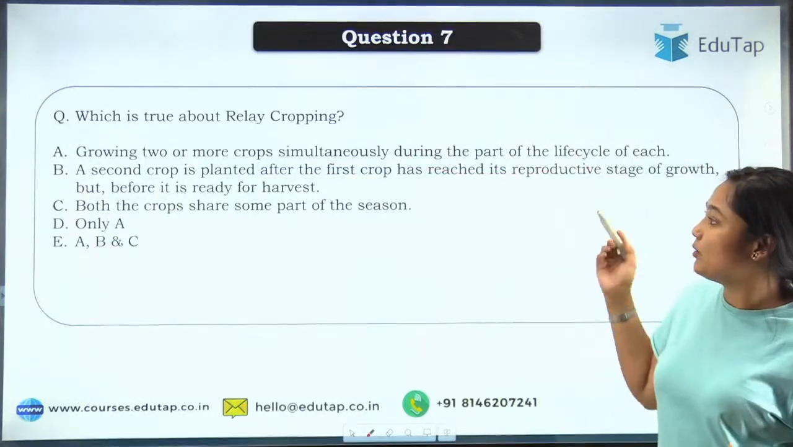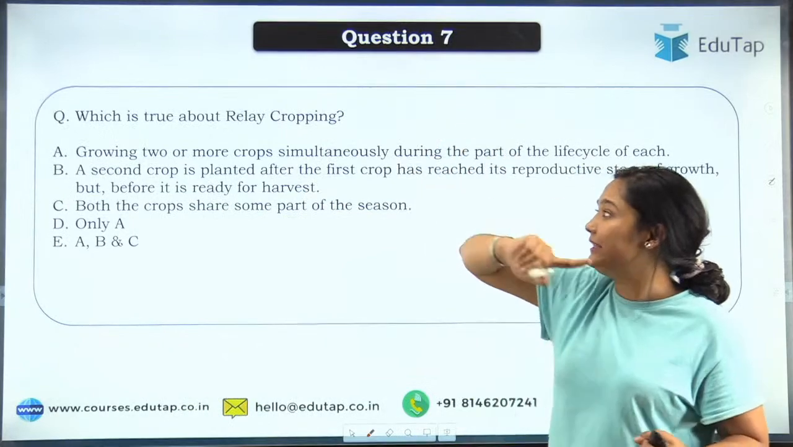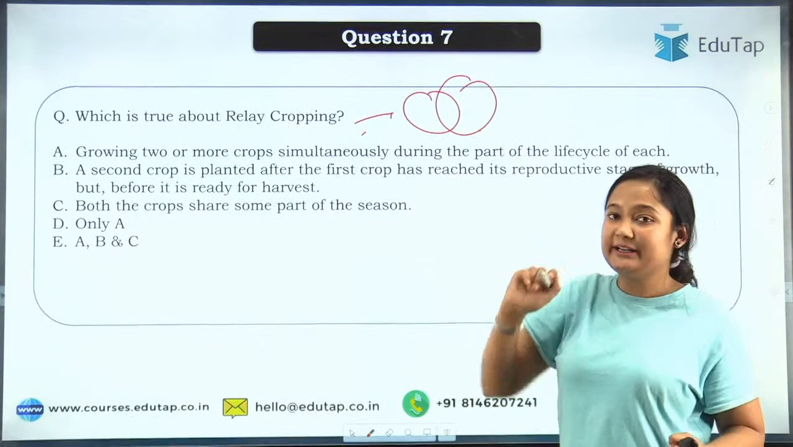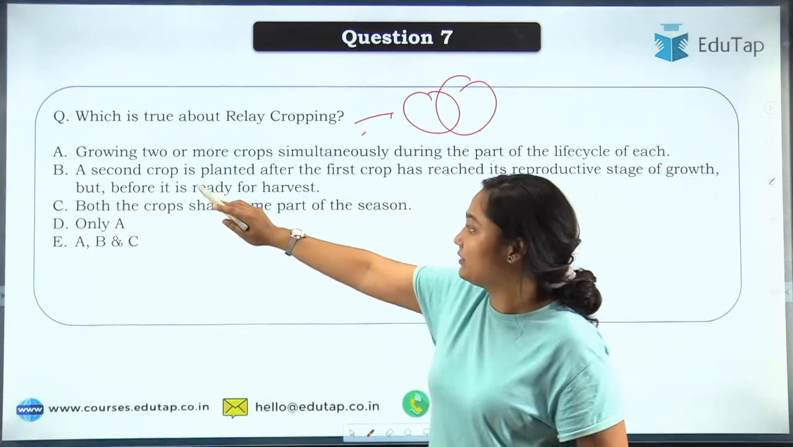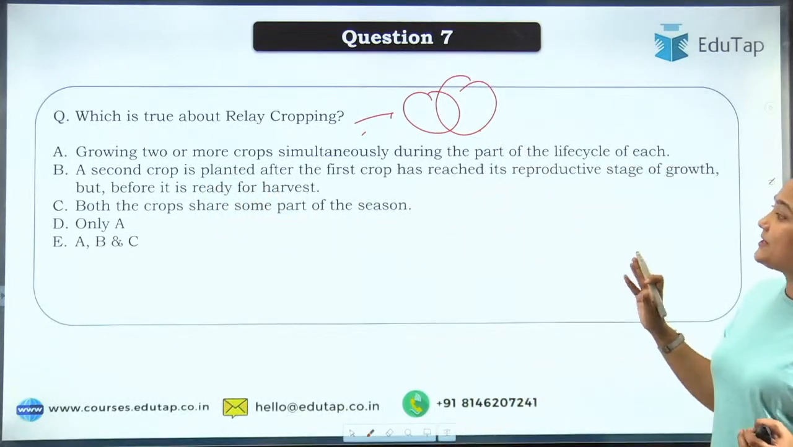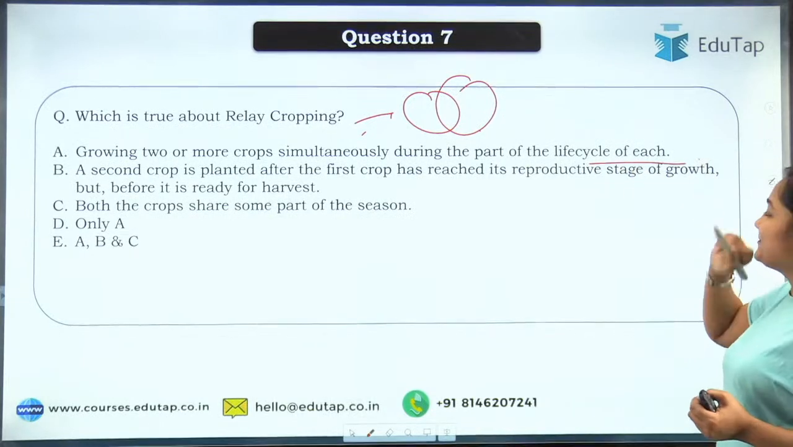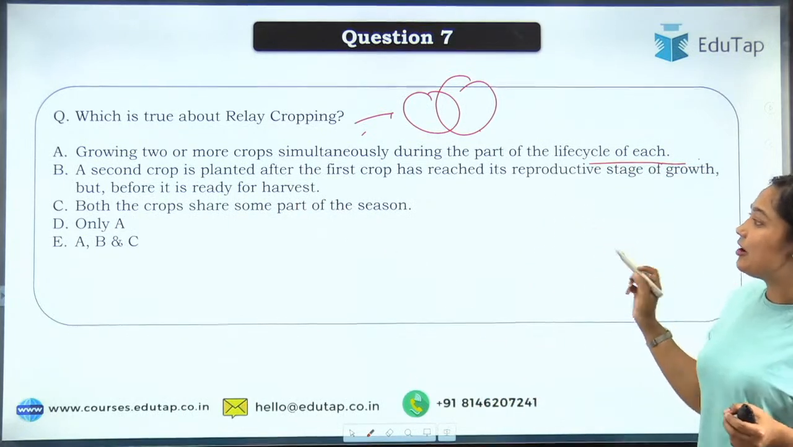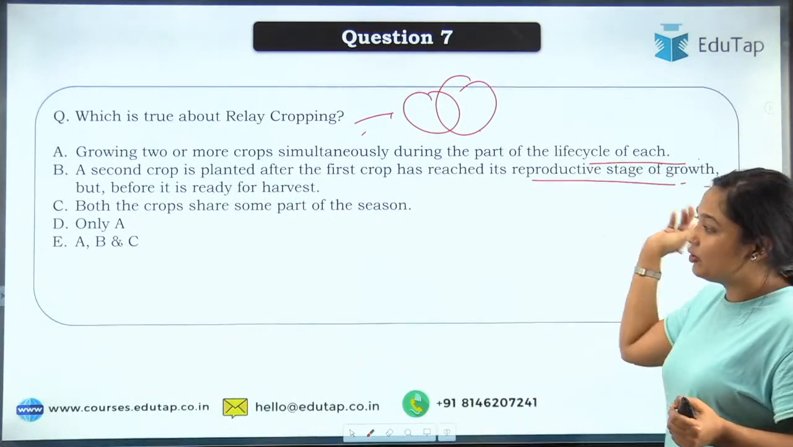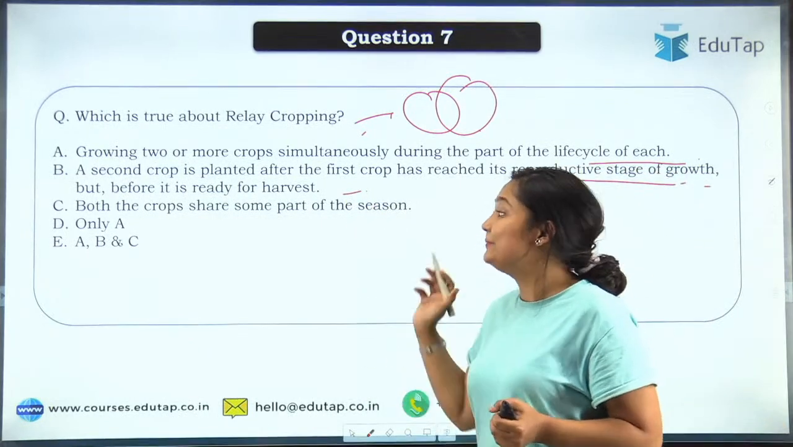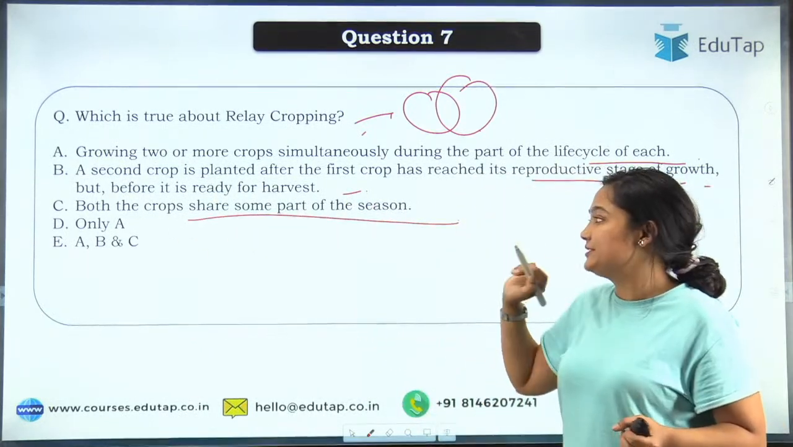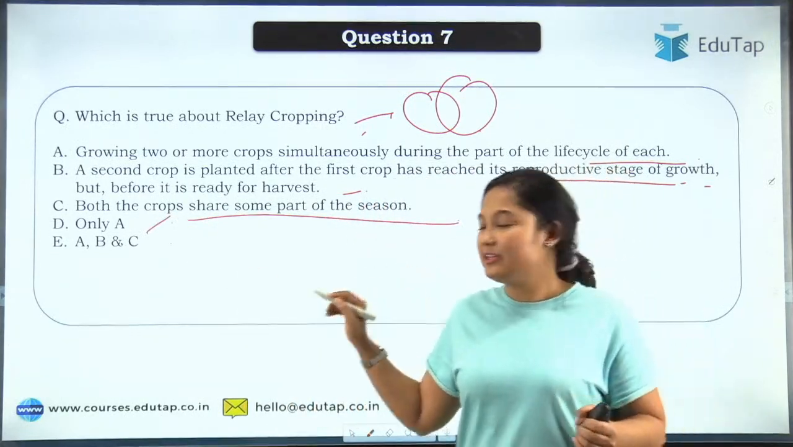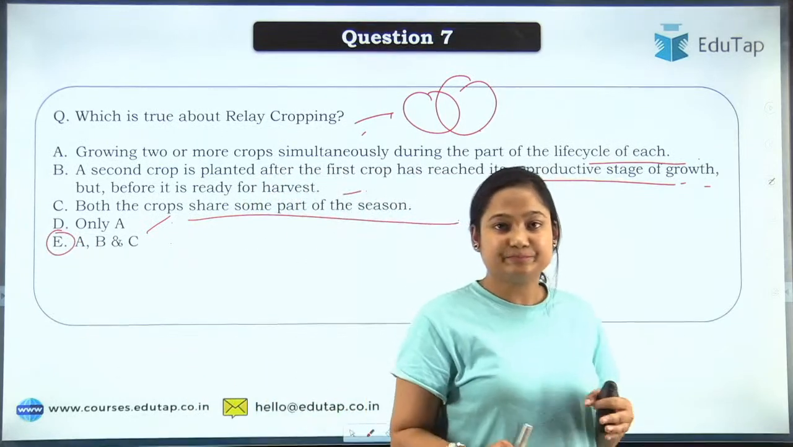Now moving to the next question. Which is true about relay cropping? We have discussed overlapping crops, so that is our relay cropping, and we will see it. So here are your statements. Growing 2 or more crops simultaneously during part of the life cycle of each. A second crop is planted after the first crop has reached its reproductive stage of growth, but before it is ready to harvest. Then both the crops share some part of the season. Only option A is correct, or are all correct? So Albert is going with option E.